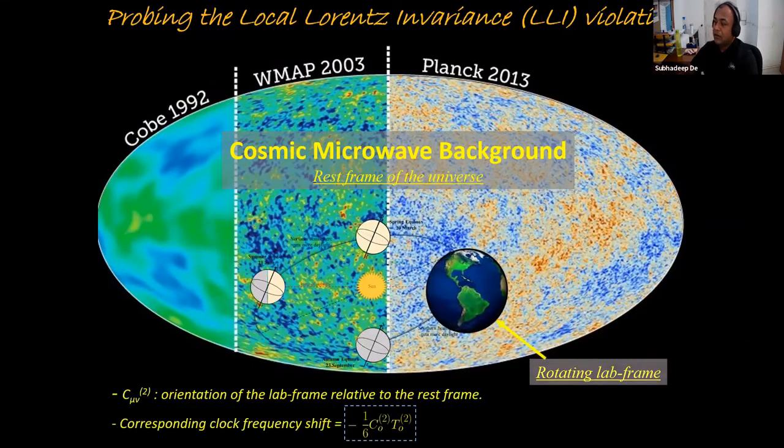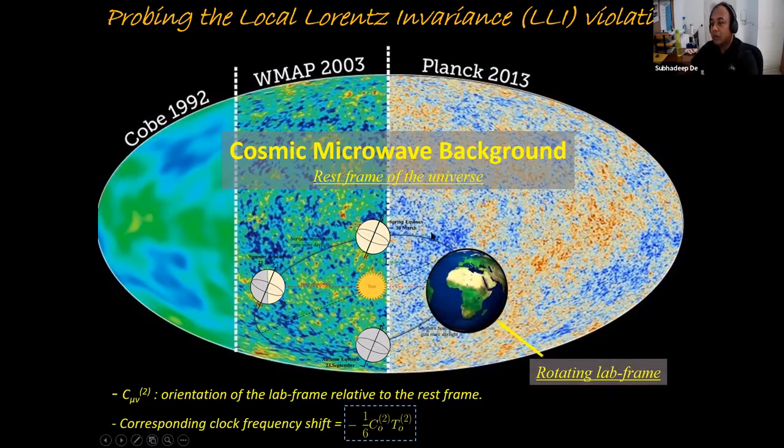And on that, the planetary system is there. This is not a to-scale picture. It's only to give you an idea of what I'm talking about. The Earth is rotating on that CMB background, right? So that means if you consider Earth as a rotating frame, it is rotating with respect to our rest frame.